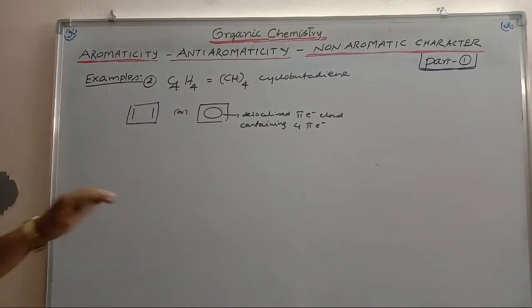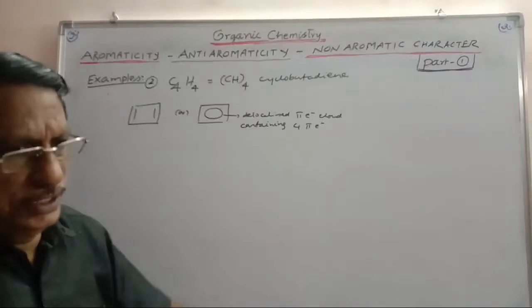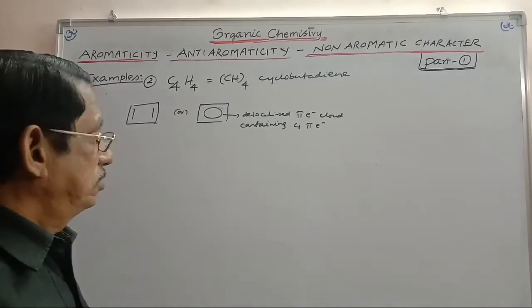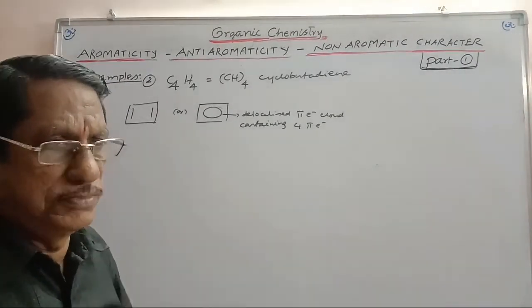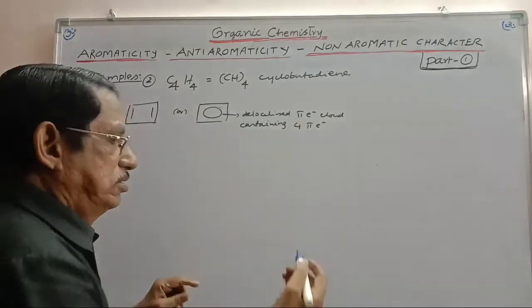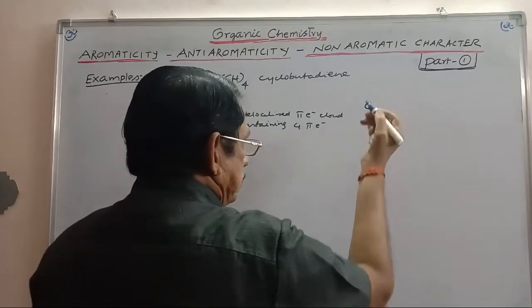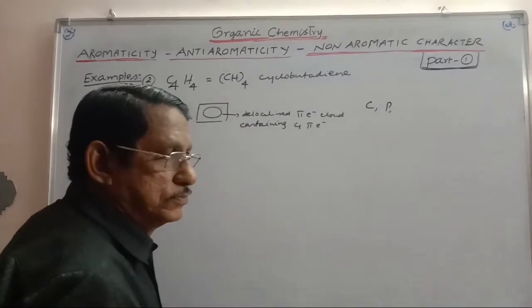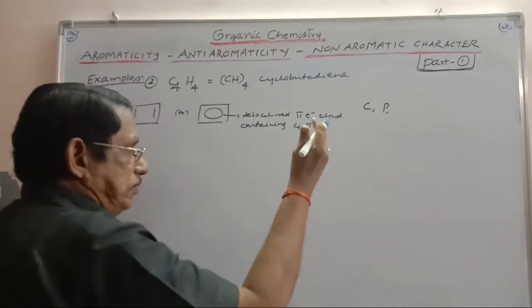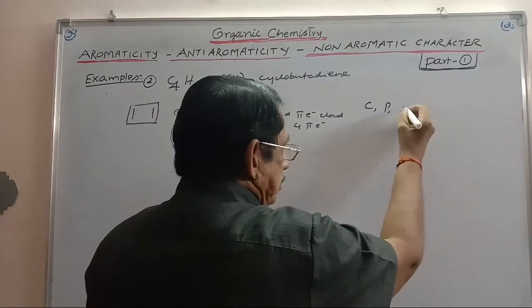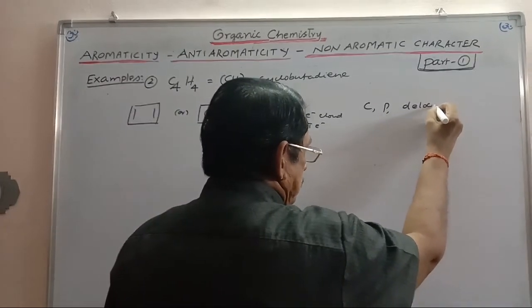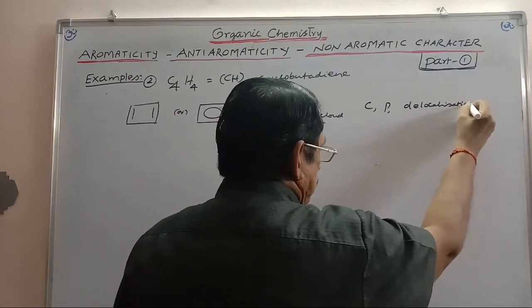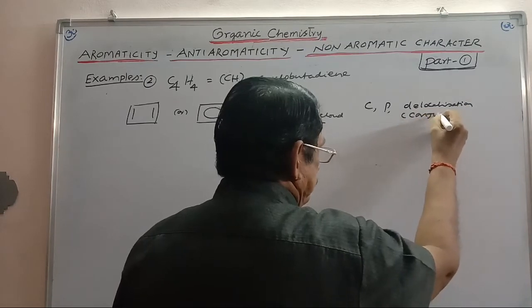Now let us consider the second example, C4H4 cyclobutadiene. This is the structure. Don't forget all the carbons are sp2 carbons. So this is cyclic, this is planar, and it also has delocalization because it is a conjugated system.